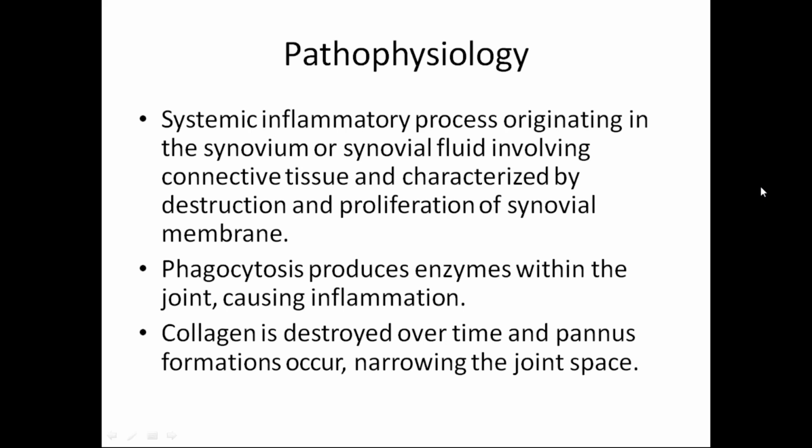The antigens that are produced, like autoantigens or autoantibodies, destroy the synovial membrane, leading to synovitis. Phagocytosis produces enzymes within the joint that result in inflammation. Ultimately, collagen is destroyed over time and pannus formation occurs, narrowing the joint space. This pathophysiology is like any adult arthritis: synovial destruction resulting in collagen destruction, and a decrease in the joint space.